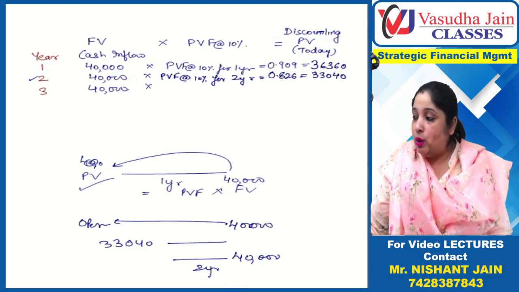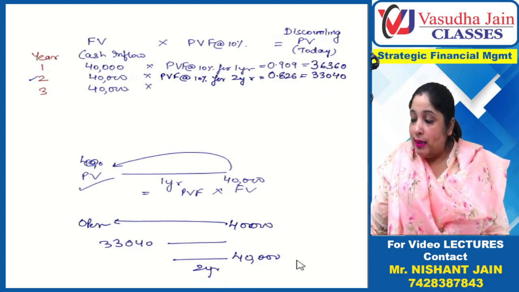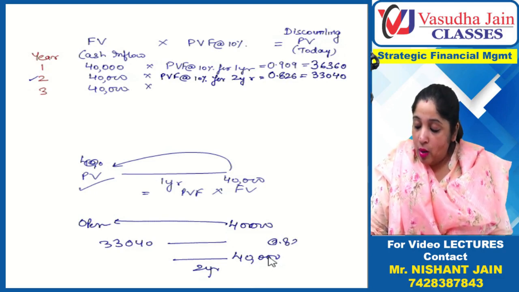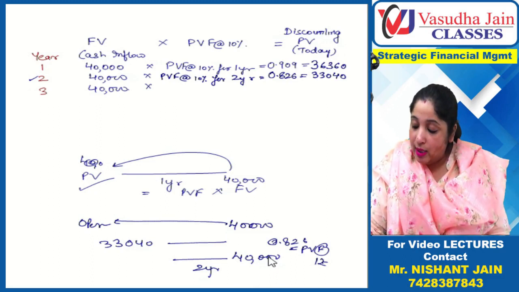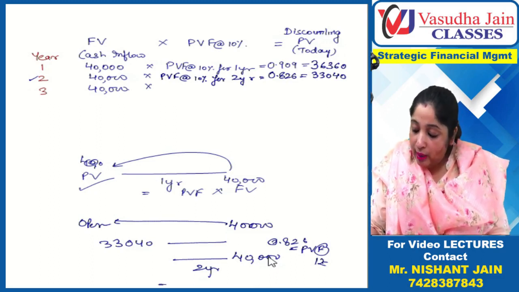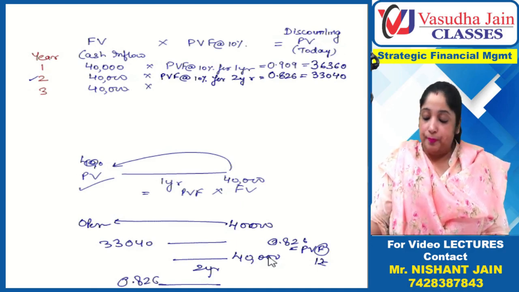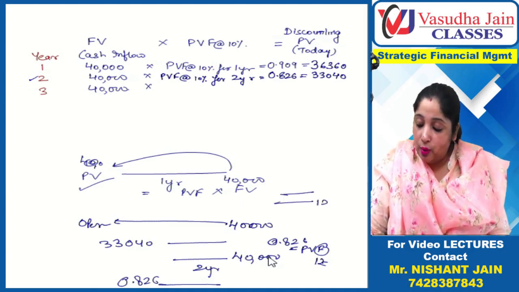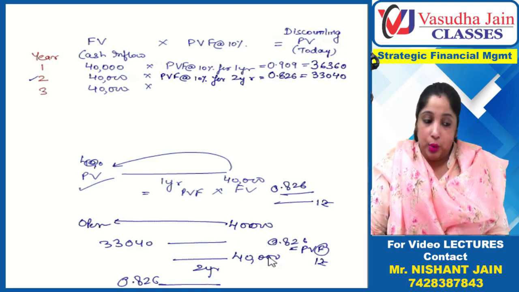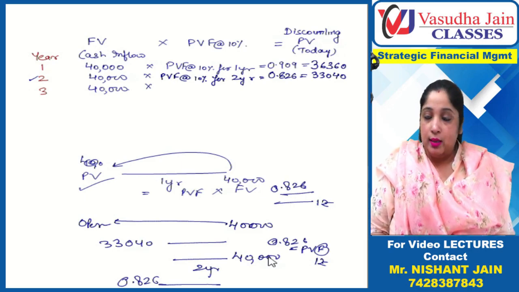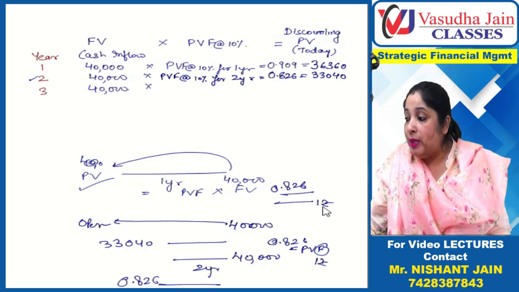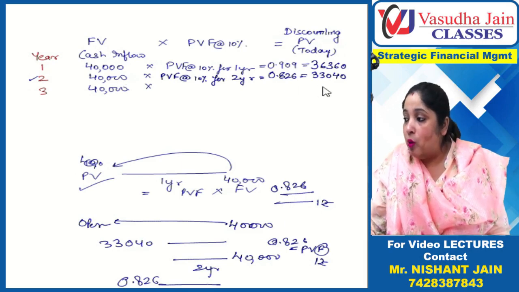And what does 0.826 mean? If you don't know, please speak its name. It is the present value factor. Factor means 1 rupee. It is 1 rupee's present value. So if you need 1 rupee after 2 years, then today you have to invest 0.826. Then you will get 1 rupee after 2 years. Similarly, if you want 40,000 after 2 years, how much should you invest?